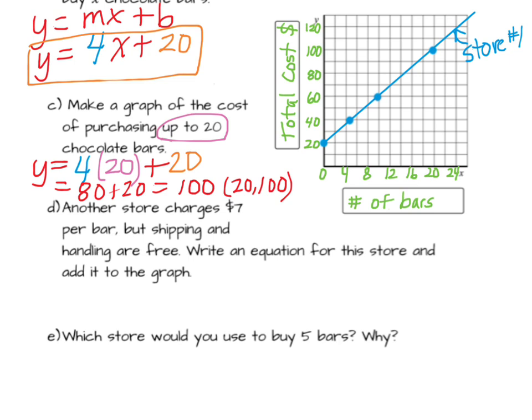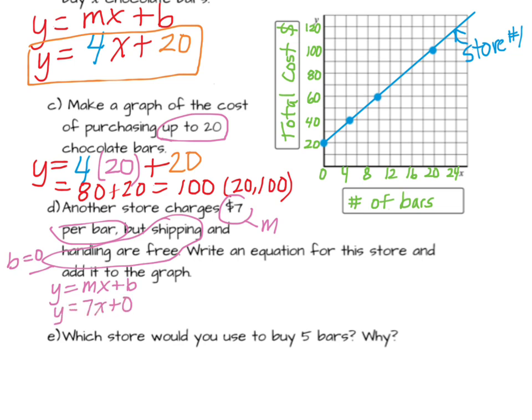All right, next. Another store charges $7 per bar, but shipping and handling are free. So we're going to write an equation for this one. This $7 per bar, that per bar tells me that's the rate or the slope. Shipping and handling are free tells me there's no head start or no starting point, so b is going to be 0. So if I do y equals mx plus b, I get 7x plus 0, or just y equals 7x.